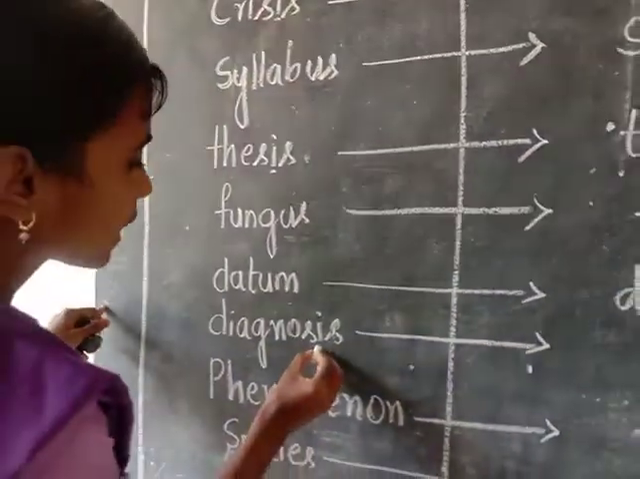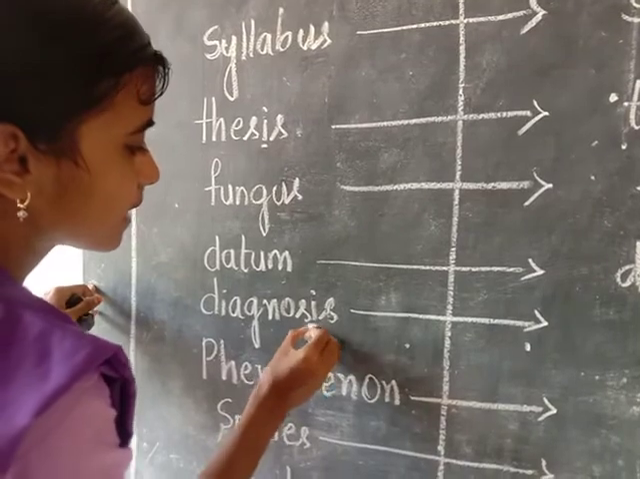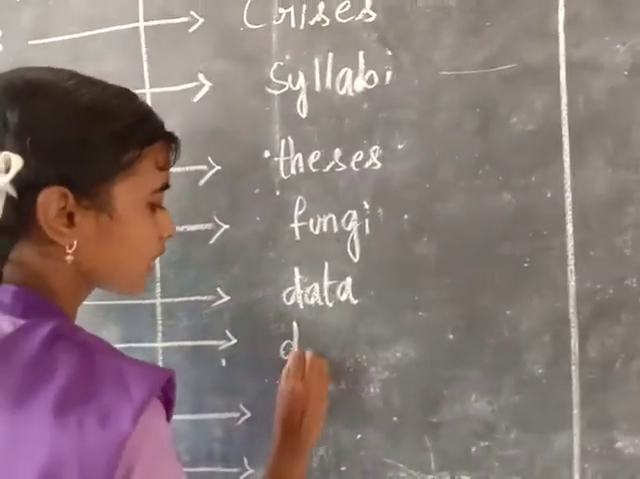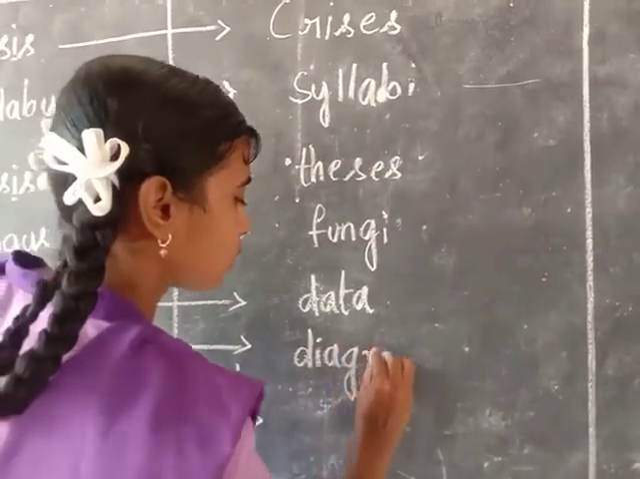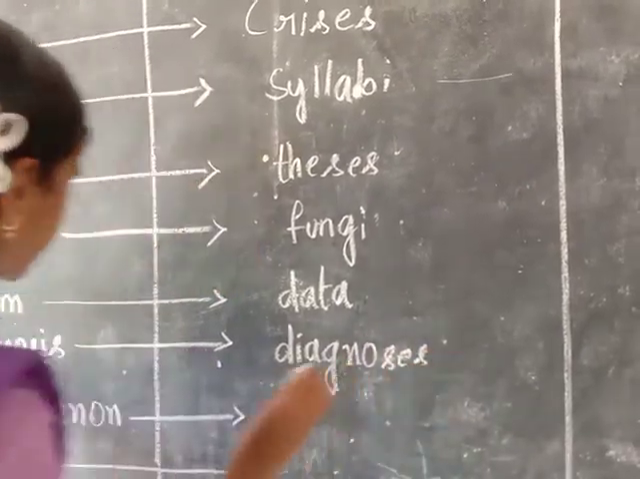Diagnosis. Here we again got SIS. We can write it as diagnoses. So I is changed to E. So this is a Greek word.